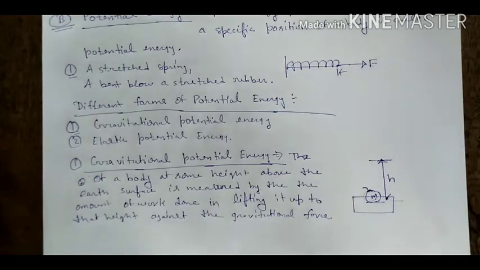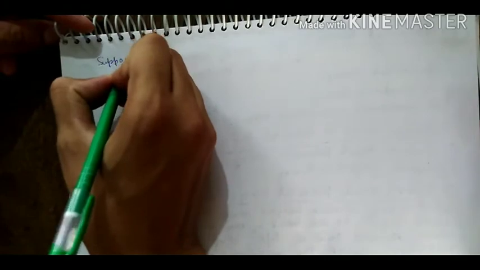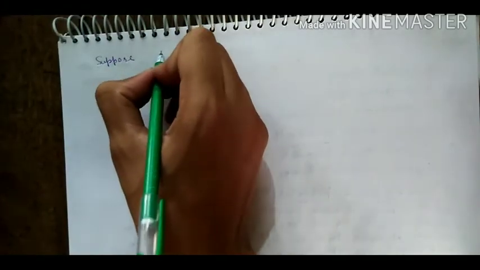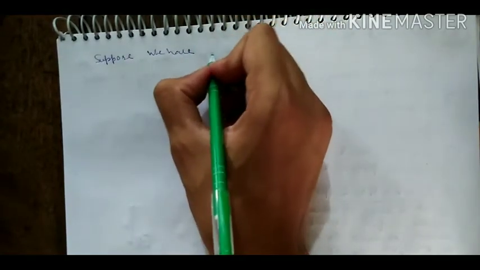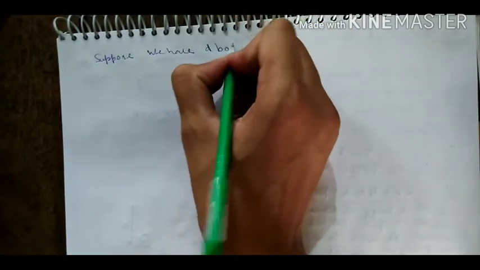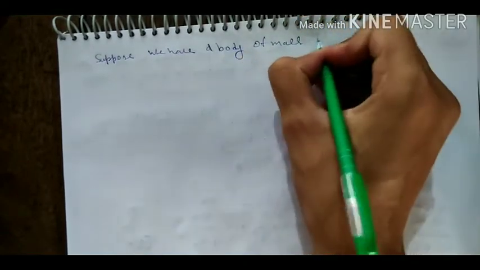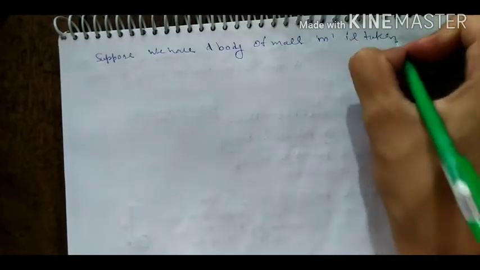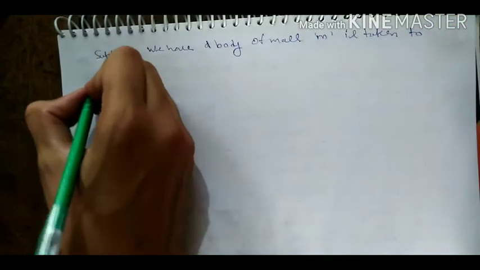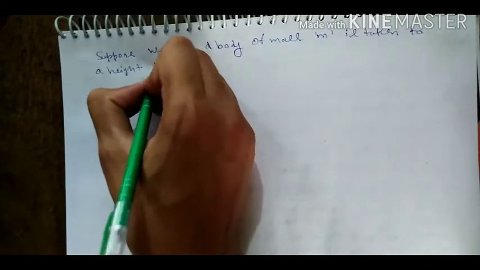And suppose we have a body of mass m taken to a height h